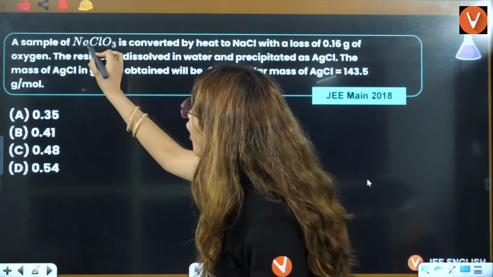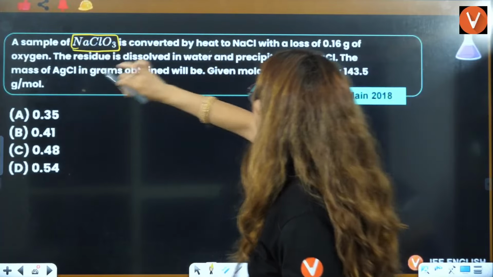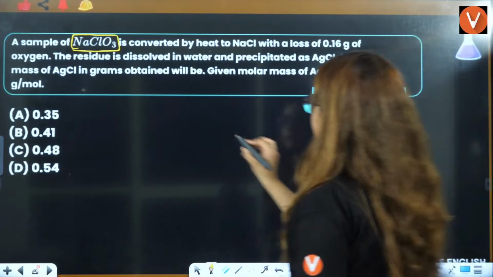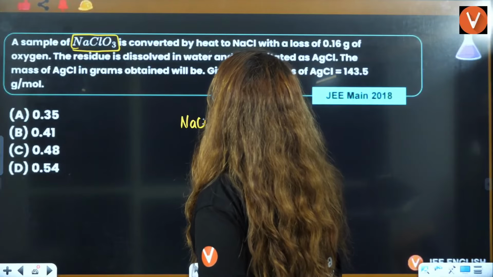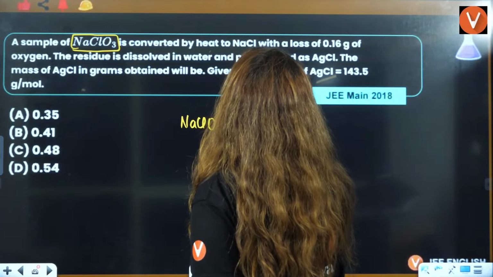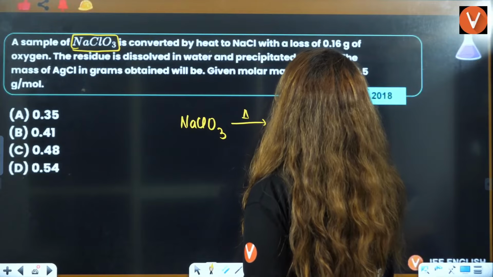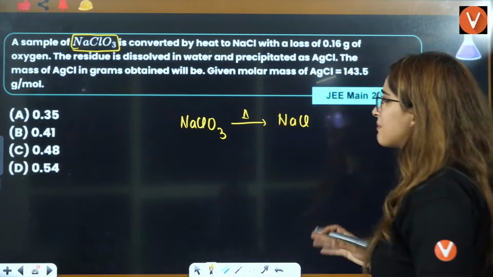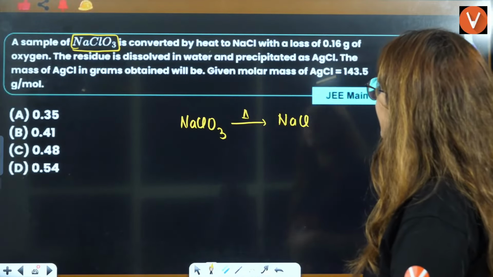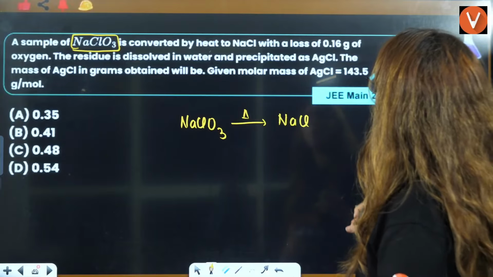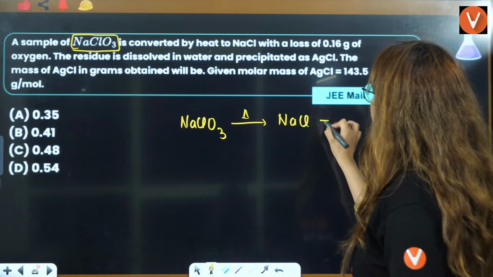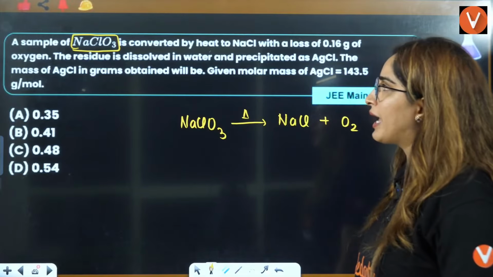A sample of NaClO3 is converted by heat to NaCl. Okay. So you have NaClO3, that is after heat it is converted to NaCl. Right, that means decomposition is happening by heat to NaCl with a loss of oxygen. Loss of oxygen also we have done.